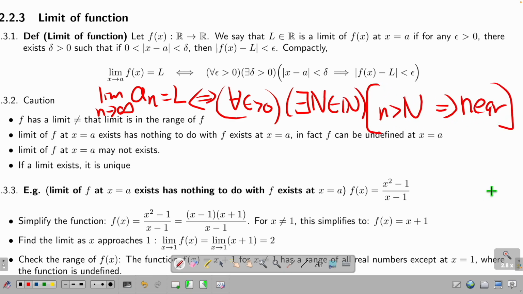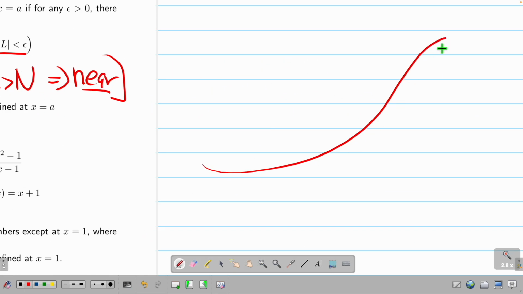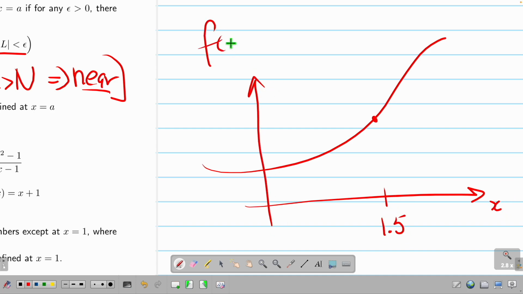Okay, I just write near. This is near. This is near. This part is this part. So basically what I change is the remaining part. So what does it mean? I have a function. This is, for some reason, 1.5. This is x. And I'm saying this f(x) at 1.5, due to some reason, I said it converges to pi.